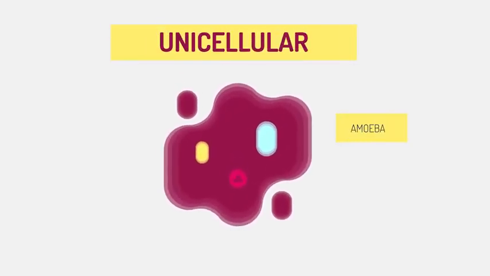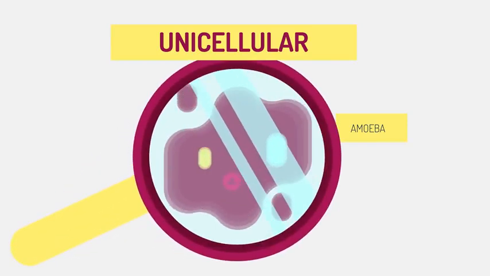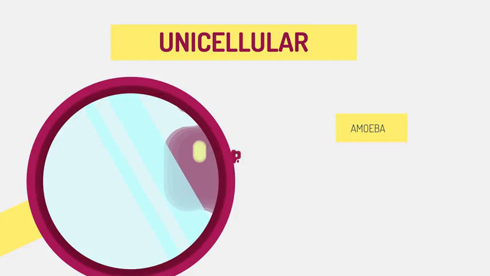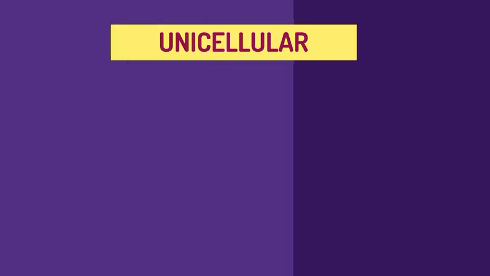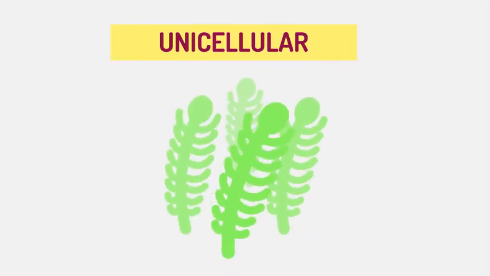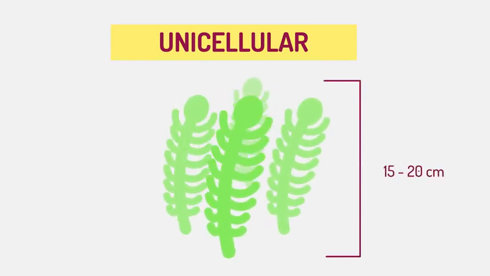Did you know that some organisms exist as just one cell? These simple organisms, like amoeba, are unicellular. They depend on simple diffusion for life. They are usually too small to be visible with the naked eye, like bacteria, and so we need a microscope to see them. But there are some unicellular algae that are about 15 to 20 centimeters in size.